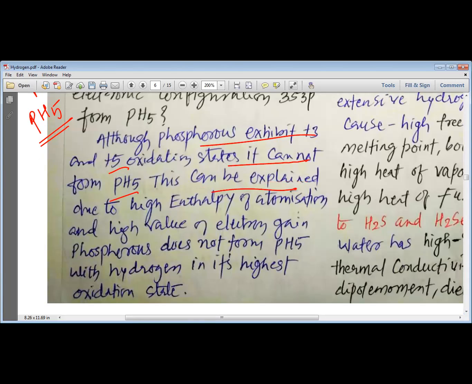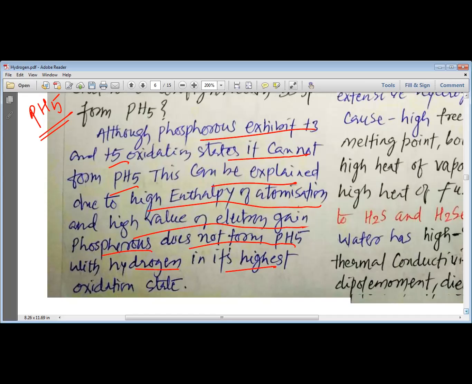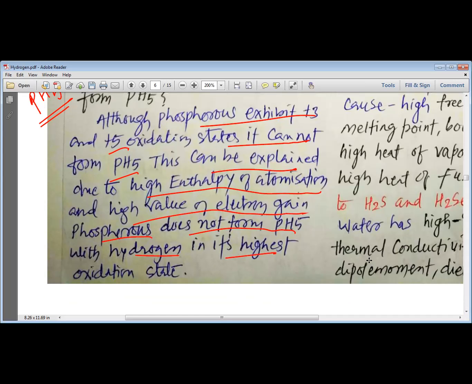This can be explained due to the high enthalpy of atomization and high value of electron gain enthalpy for phosphorus, so it does not form PH5 with hydrogen in its highest oxidation state.